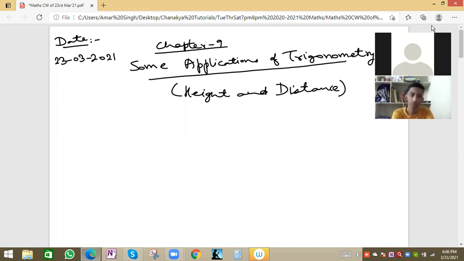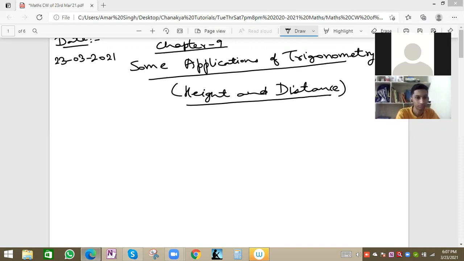In some books this chapter name is height and distance, or some application of trigonometry. Any doubt from the previous chapter, introduction to trigonometry, chapter number 8? Any of you have any doubt? Then please ask. Otherwise, we will just start this chapter. No doubts. Everyone completed that chapter.